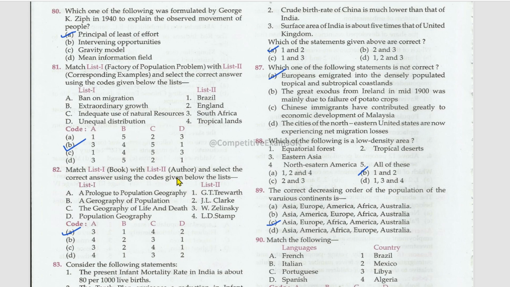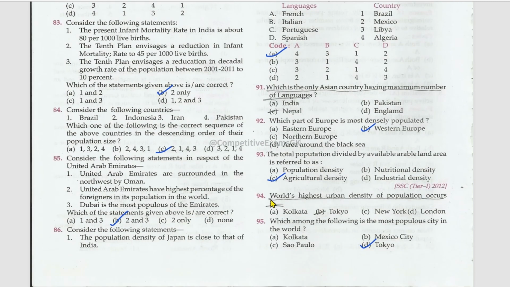List one are the books and list two are the authors. A Prologue to Population Geography, that is W. Zelinsky. A Geography of Population, that is G.T. Trewartha. The Geography of Life and Death, L.D. Stamp. Population Geography, J.L. Clarke.